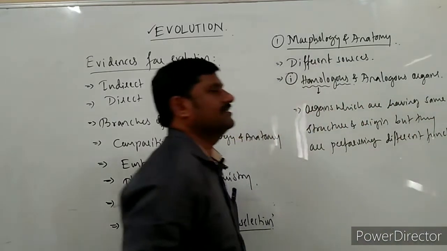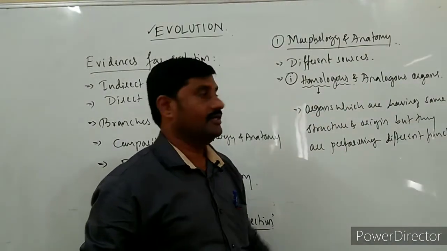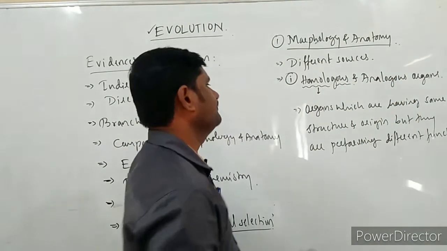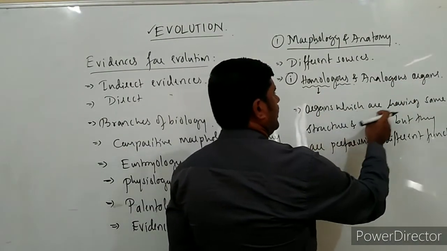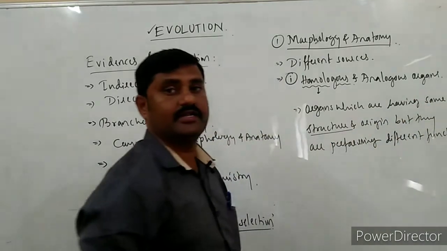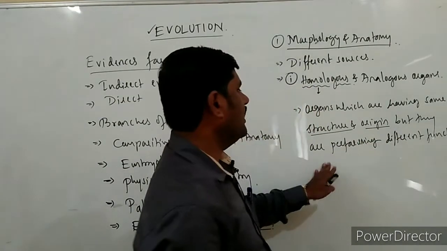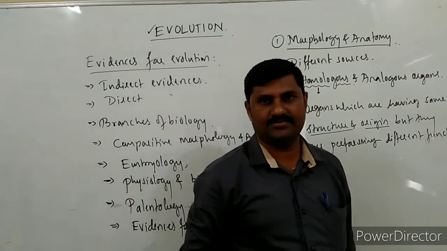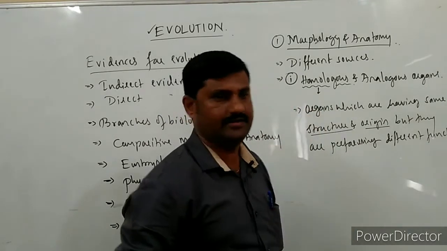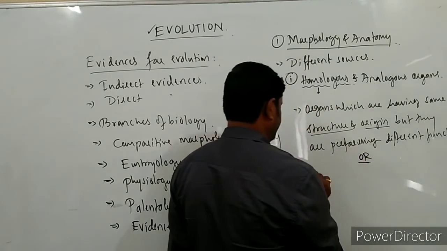Such kind of organs are said to be homologous organs. Afterwards I shall go through analogous organs. So organs which are similar in their structure and origin, but performing different functions, are homologous organs. Or else you may give another definition for this one.